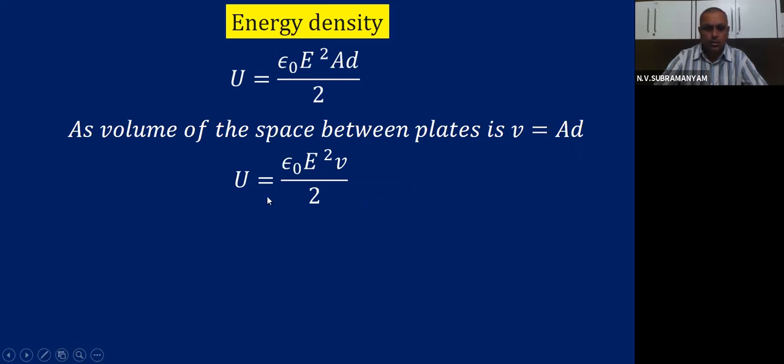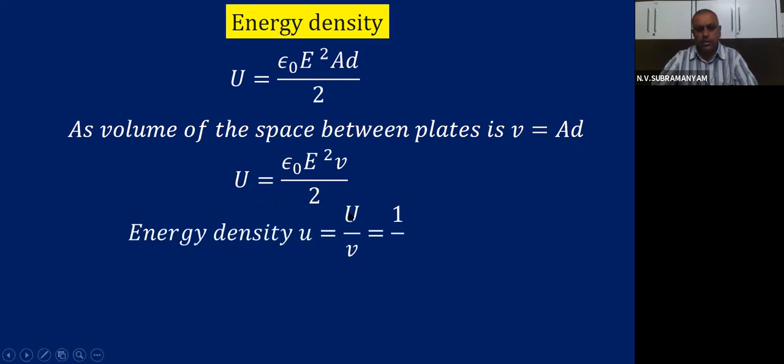So I will get U is epsilon 0 E square V divided by 2. That means energy density, u, is energy by volume. So if I bring this volume to this side, I will get half epsilon 0 into E square. Half epsilon 0 into E square. This is the expression for energy density.